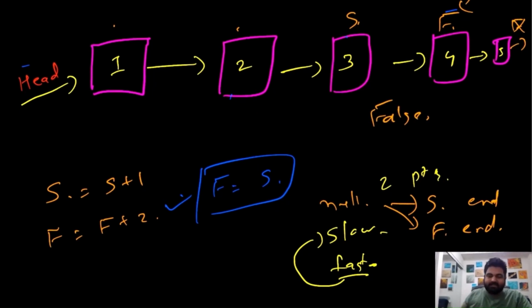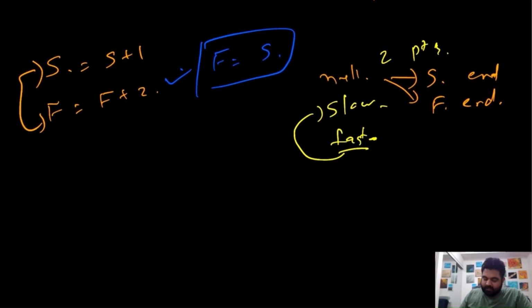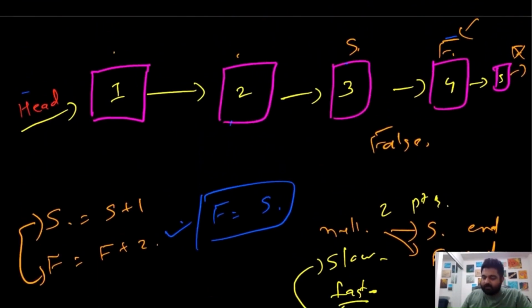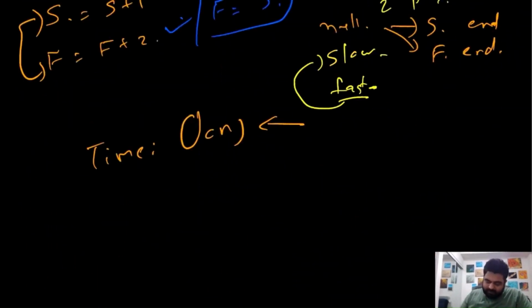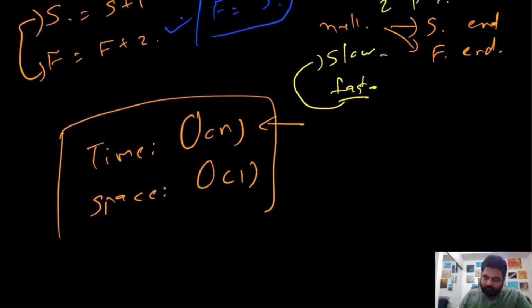It is very easy and trivial to understand as long as you get this trick. If we calculate the time and space complexity, the time complexity would be big O of n, because in any case we will have to iterate over all the nodes. In terms of space complexity, apart from a couple of additional variables, we are not using any more space, so the space complexity is constant, big O of 1.